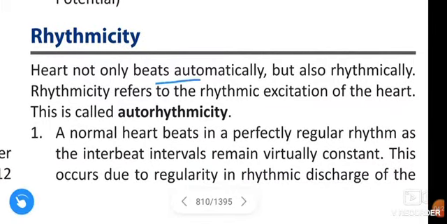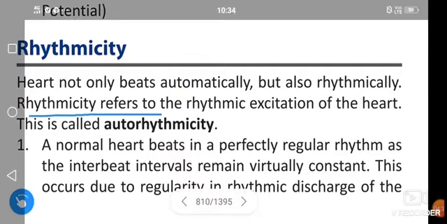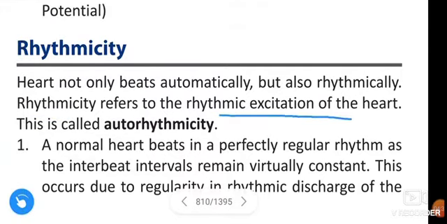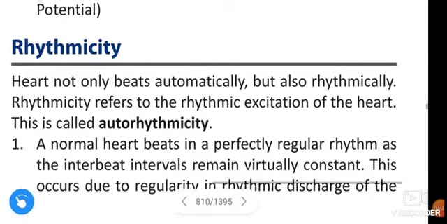Heart not only beats automatically but also rhythmically. Rhythmicity refers to the rhythmic excitation of the heart. This is called autorhythmicity.